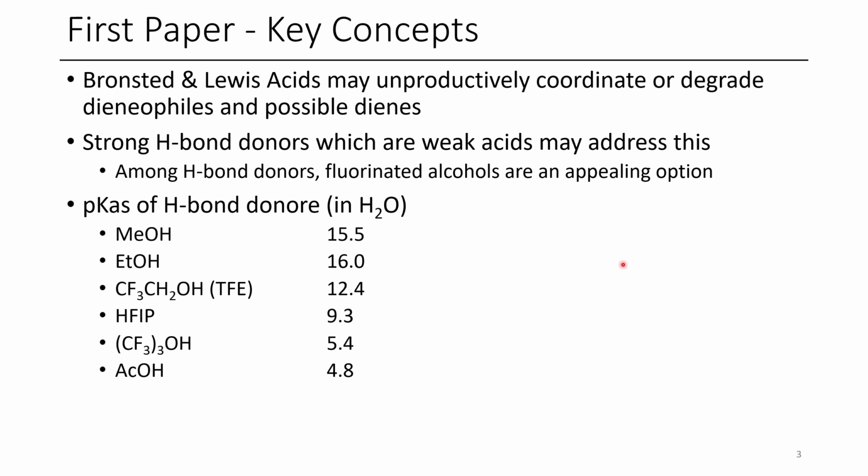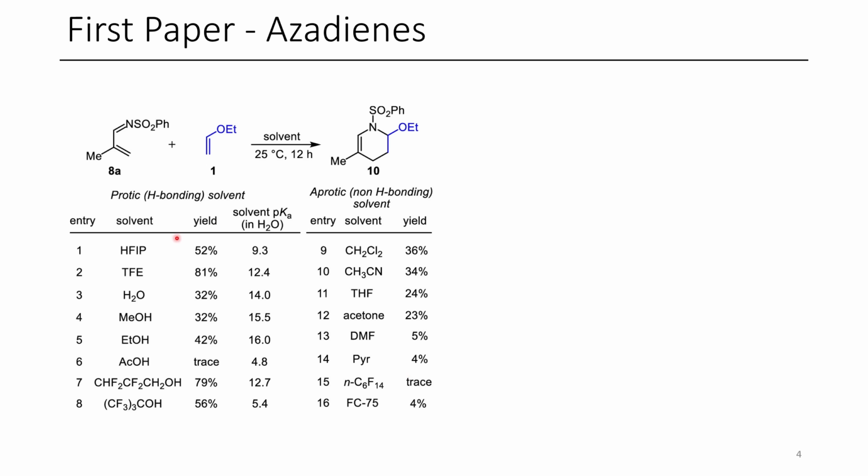So some fluorinated alcohols include trifluoroethanol, hexafluoroisopropanol, and perfluoroterbutanol, although this one's a gas. You can see that the pKa of methanol is 15.5, ethanol is 16.0, and then as we look at TFE and HFIP, they start getting a little bit more acidic, but these are still relatively low acidities compared to other acids, such as acetic acid, which has a pKa of 4.8. And so in this work, they examine a wide scope of different alcohols as well as non-alcohols as solvents.